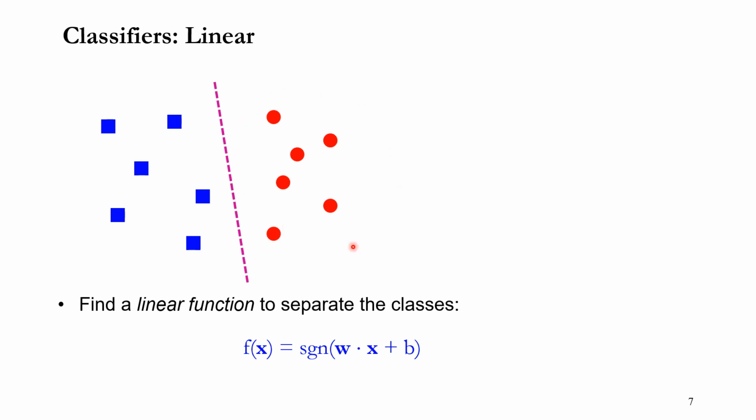That's a kind of visualization of a classifier. So in this case, let's say we have two class values, blue and red. The goal of the classifier is to find a boundary which separates these two class values.